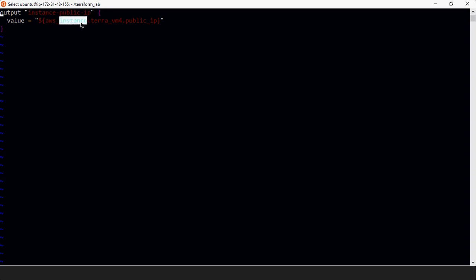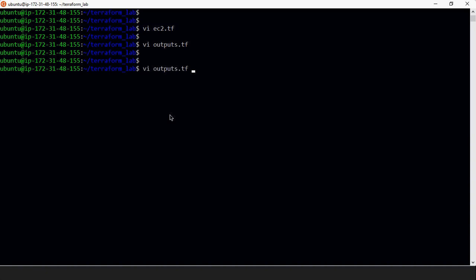And this is your AWS instance name, which you have mentioned in the main.tf file, and this is the public IP. So the public IP of your EC2 instance will be stored here.